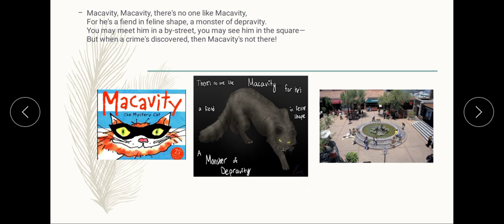So here the poet says that Macavity is a special creature. There is no parallel to him. He is a devil in the body of a cat. He is morally corrupt like a monster, and he is not an ordinary cat.